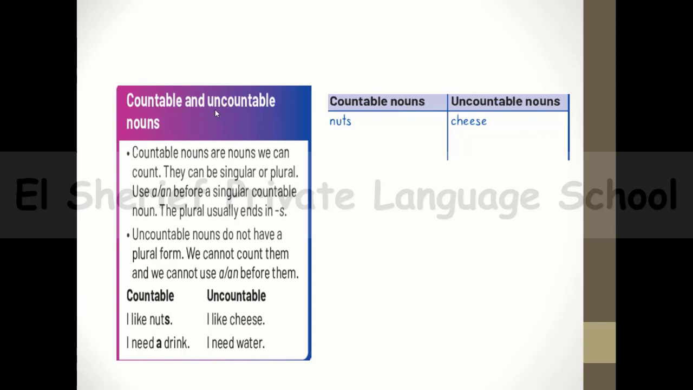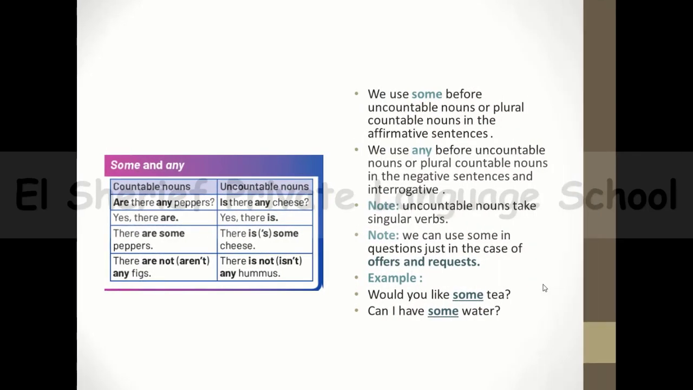What about the uncountable nouns? Uncountable nouns don't have a plural form, so we can't count them, and we can't use a or an before them, like water, like rice, like pasta, and so on. And now guys, you have this table. You have to write in it as many words as you can in the countable nouns and uncountable nouns. And now let's move to some and any.